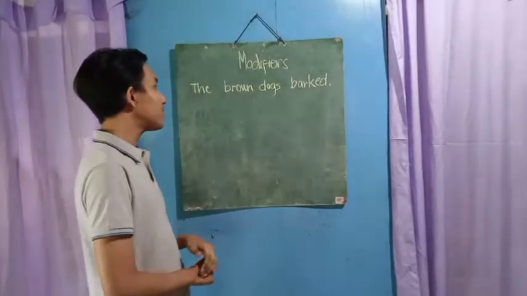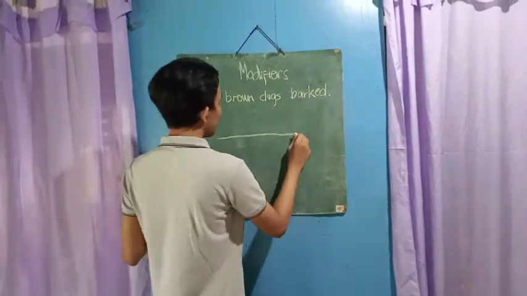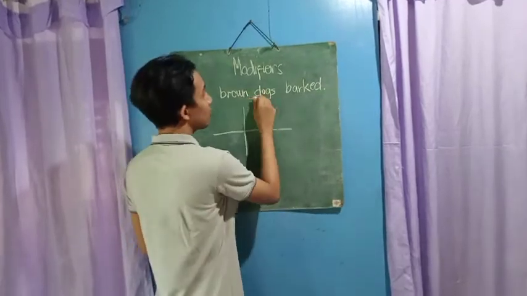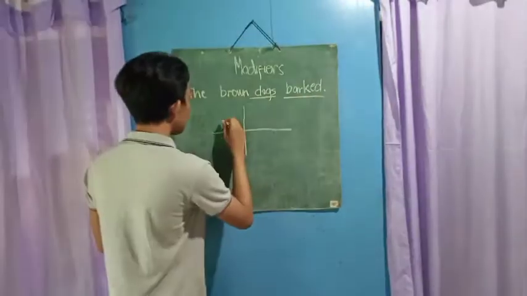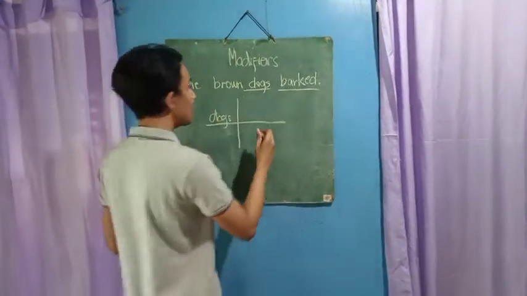In this sentence, the brown dogs bark. First, we draw a horizontal line and a vertical line. Our subject in the sentence is dogs, and our verb is bark. So we put dogs here, and the verb bark here.